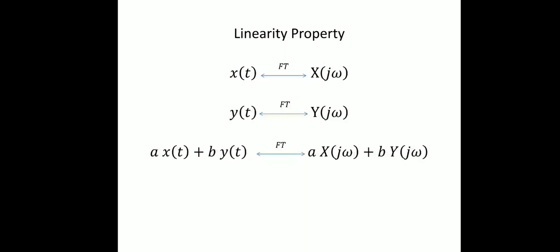Now if you observe the left hand side and right hand side of the relation, we are considering three important operations: addition, scaling, then Fourier transform application. So what we are doing here is changing the order of the operations. Even after changing the order of the operations, if we are getting the same result, then the Fourier transform relation, the operator, is said to be linear in nature.